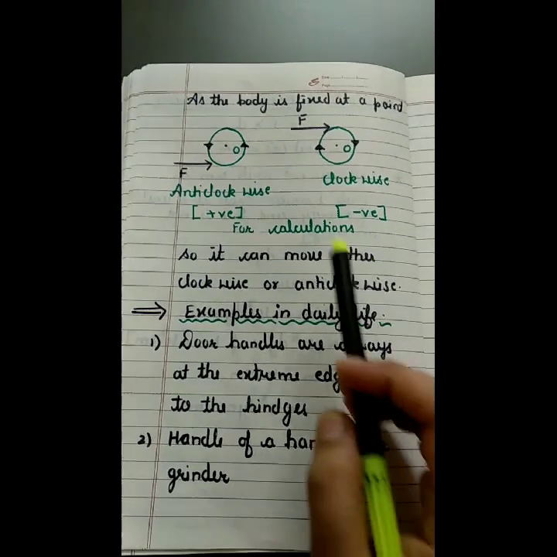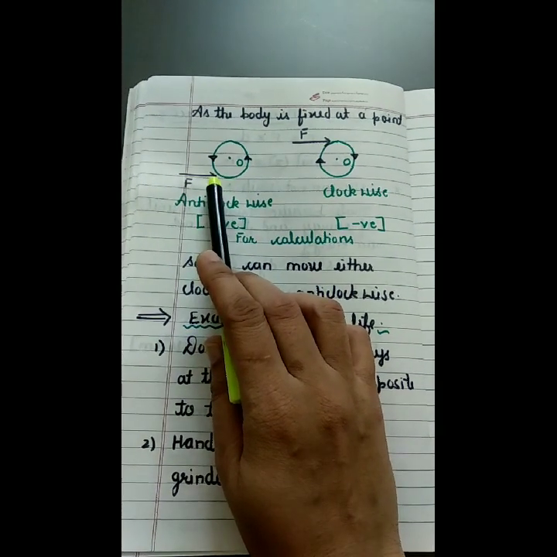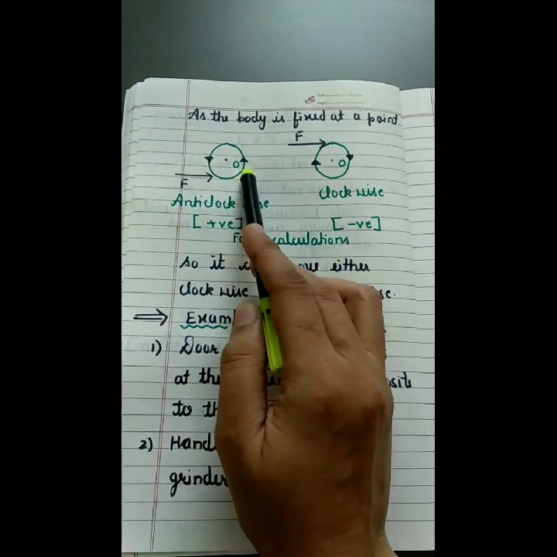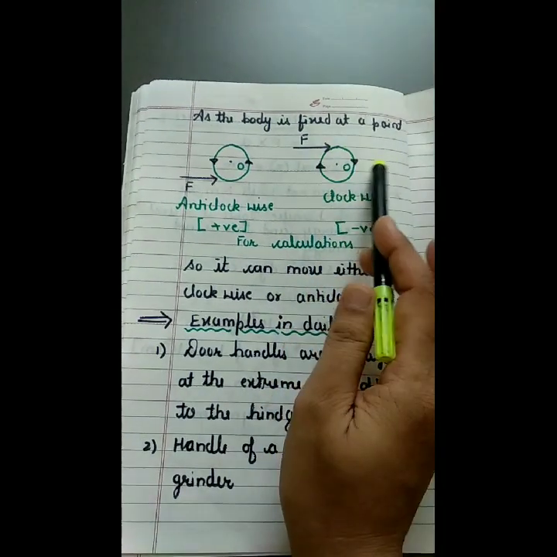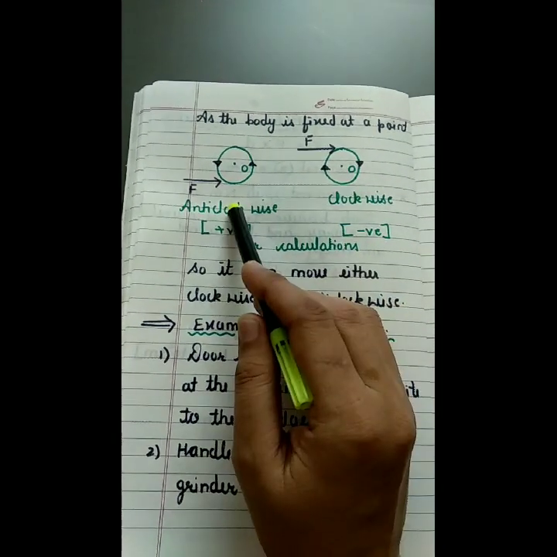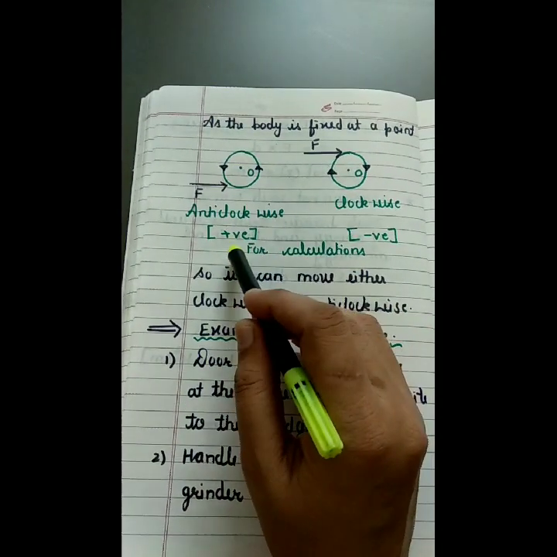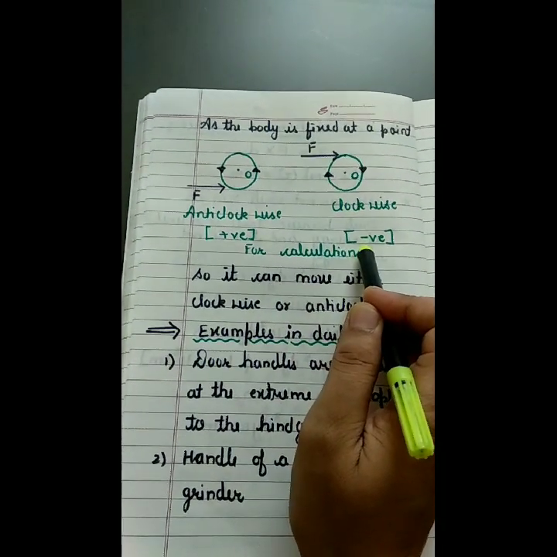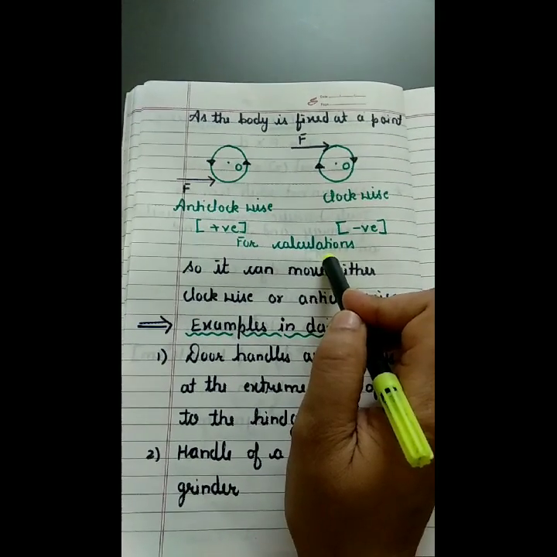So depending upon the point of application of force, a body can rotate in two ways. If you apply the force at the bottom, it will rotate anti-clockwise, and if you apply the force at the top, it will move clockwise around the axis of rotation, right? So for calculation work, we consider the anti-clockwise moment of force as positive, and the clockwise moment of force as negative, only for the calculations, in order to find the net moment of force in a body.